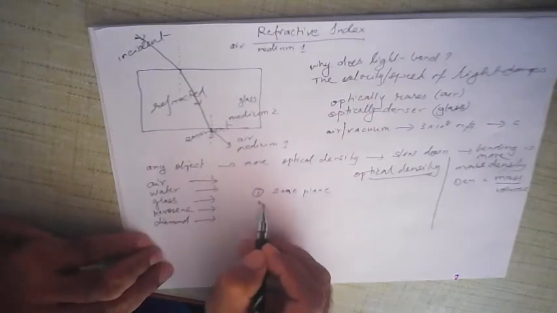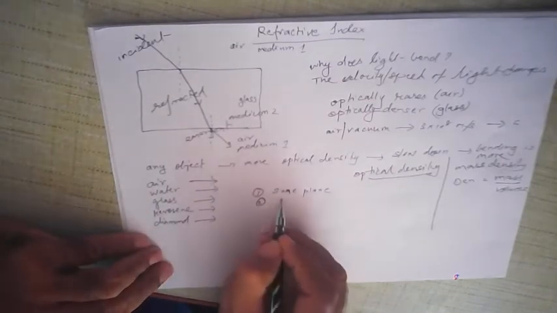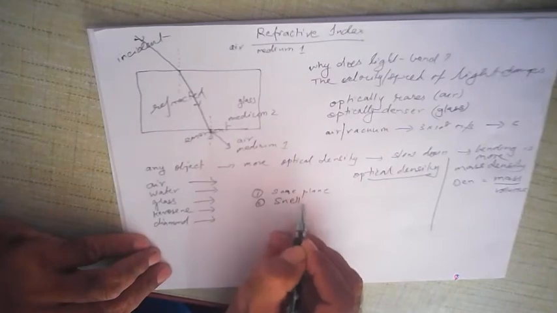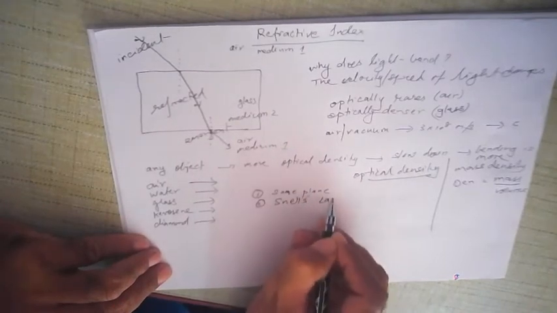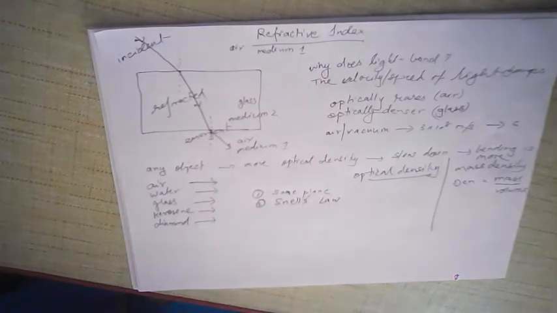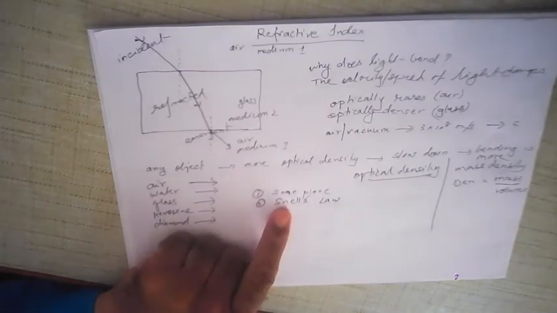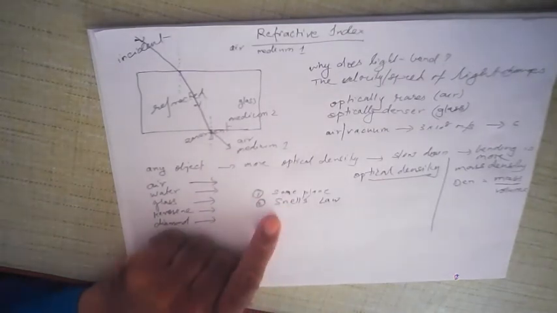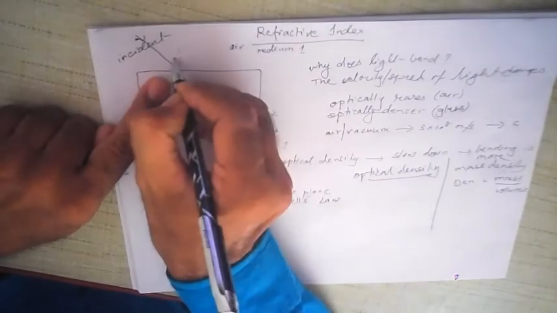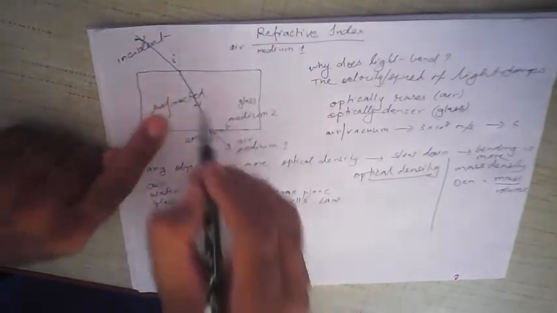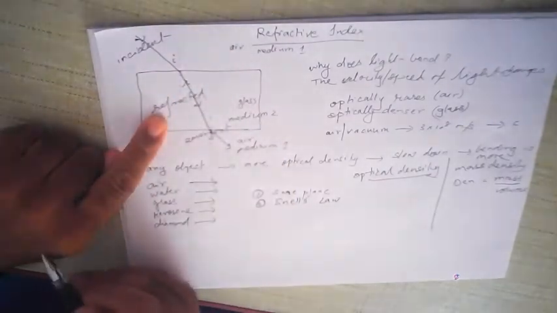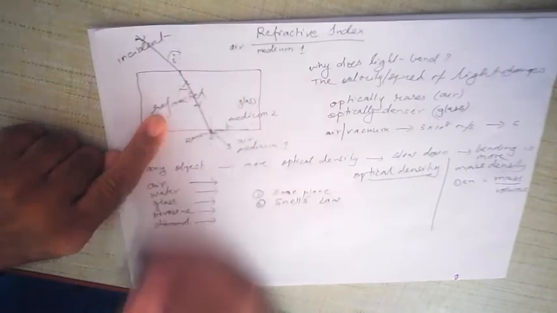But the second law is more important. The second law is also called Snell's law. Snell was the name of a physicist. Okay, so what is the second law saying? The second law says, see, this is your angle of incidence, i, and this is your angle of refraction, r. Angle of incidence and angle of refraction.